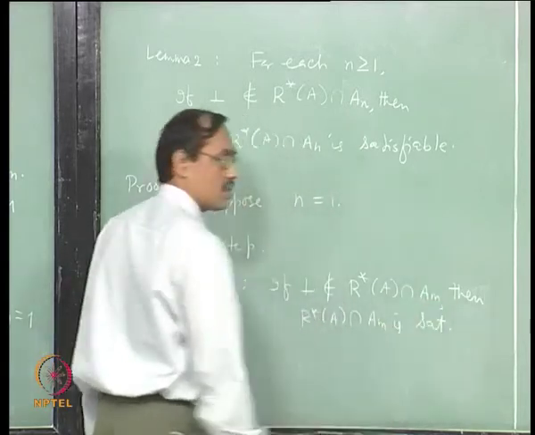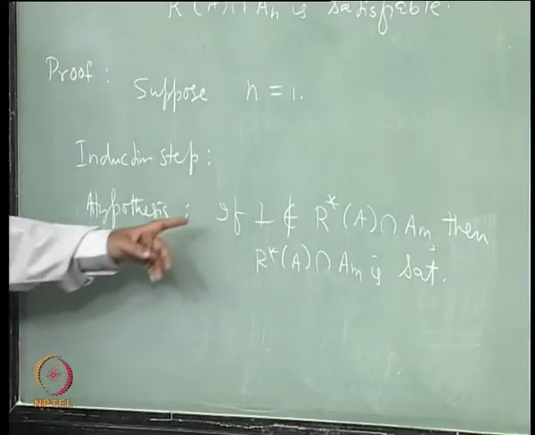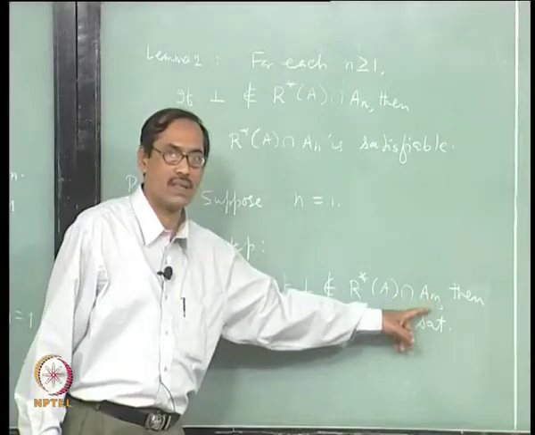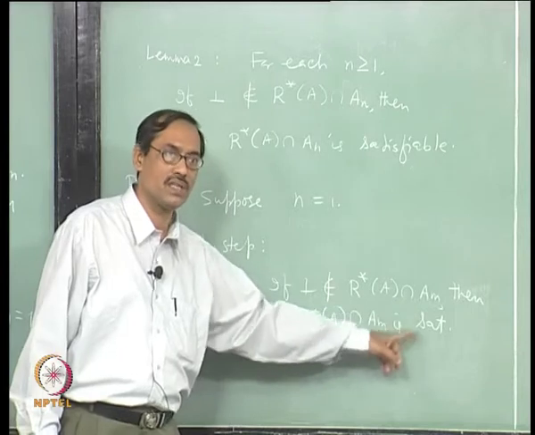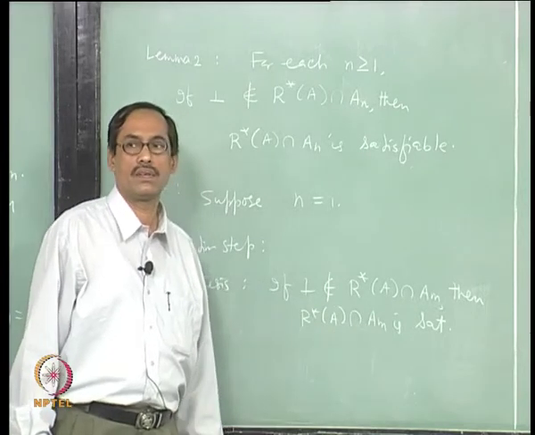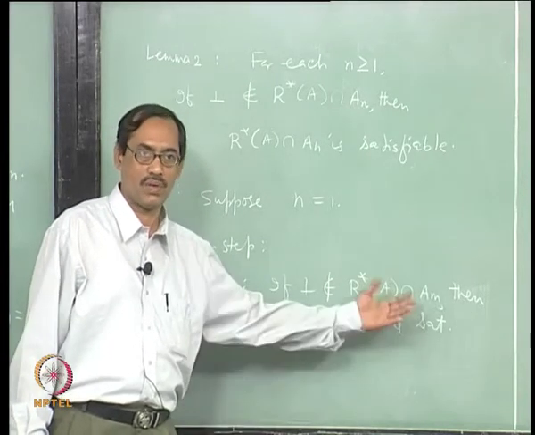This is our assumption. Now, you want to prove that if box does not belong to R star A intersection A M plus 1, then R star A intersection A M plus 1 is satisfiable. Fine. For M plus 1 we want to prove.